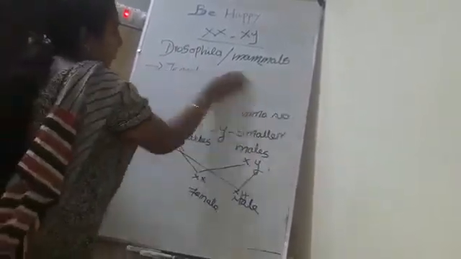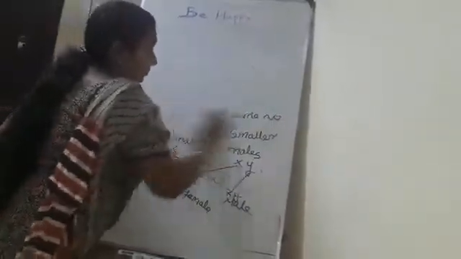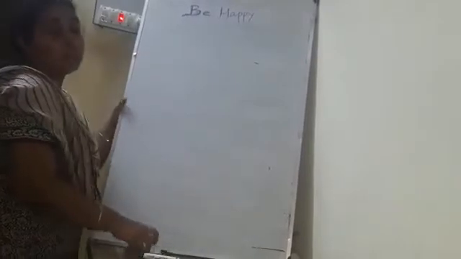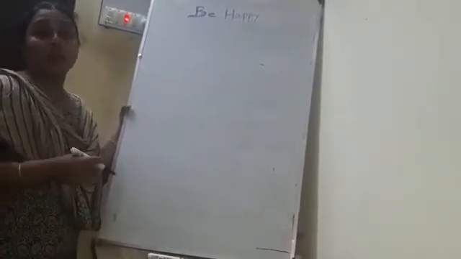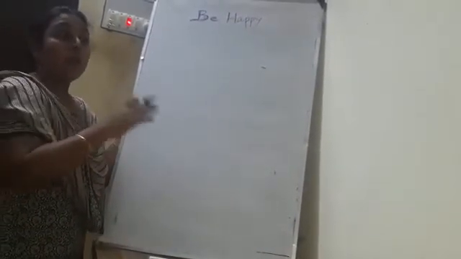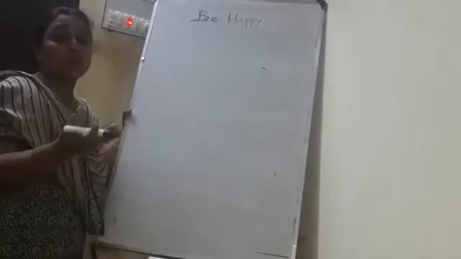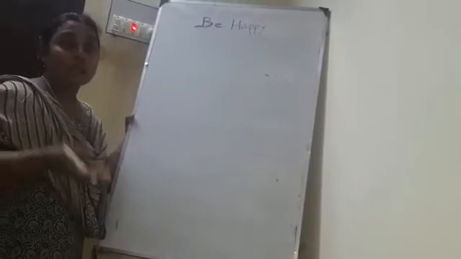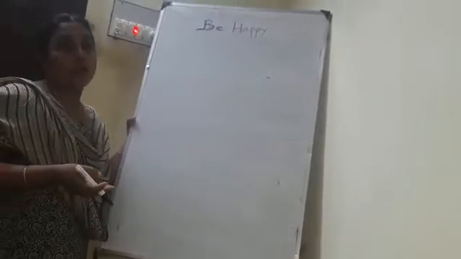And the next one. Actually these two types are together called male heterogamety. Why? Because the male consists of two types of gametes. One is the X gamete and the other is the Y gamete.